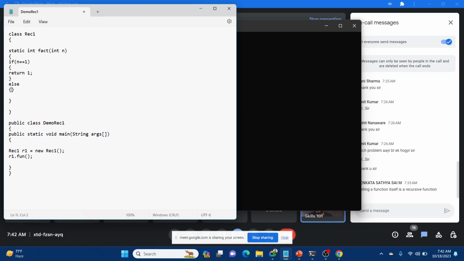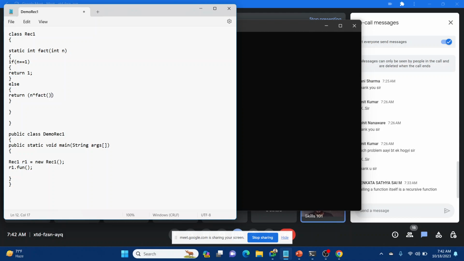Else, we'll call itself: return n into fact n minus 1. So it will start calling itself for n minus 1. When you started with 5, the second call will be for 4, the third call for 3, then 2, then 1. And when you reach 1, this if condition will be true and it will return. So it starts returning the numbers.